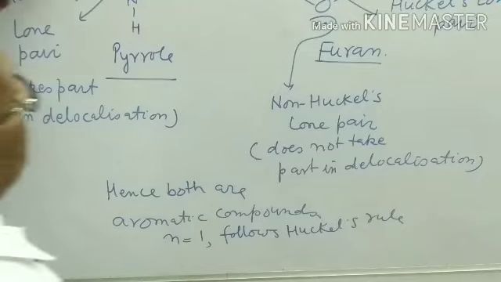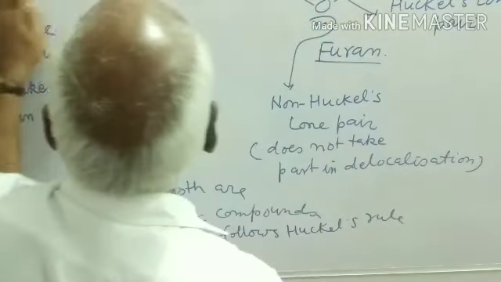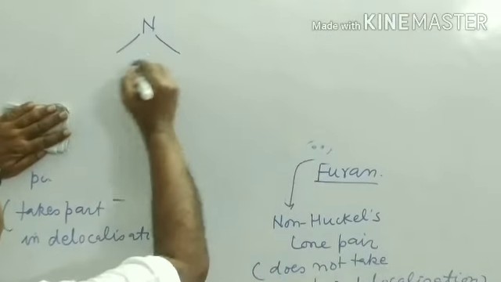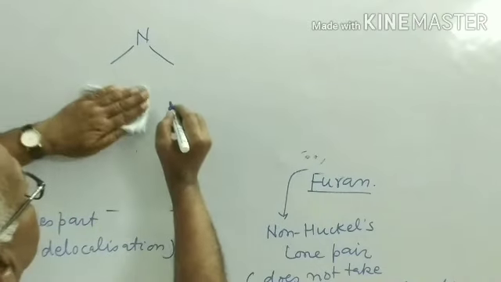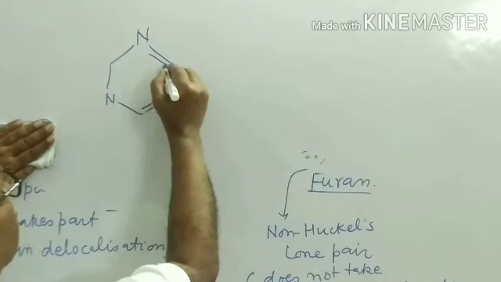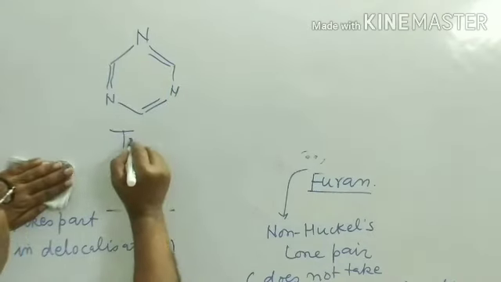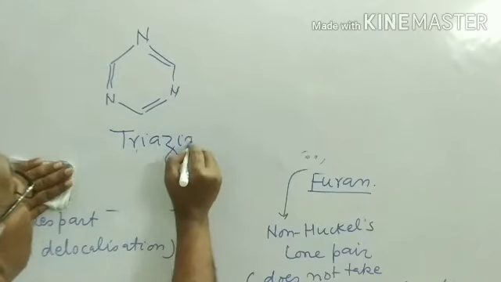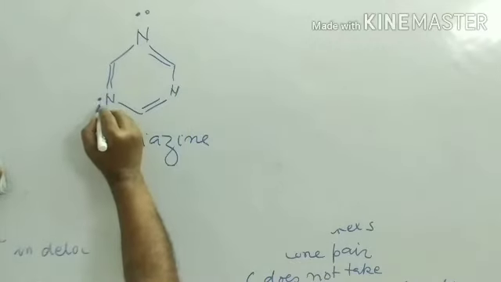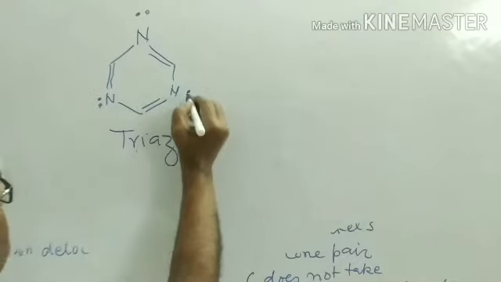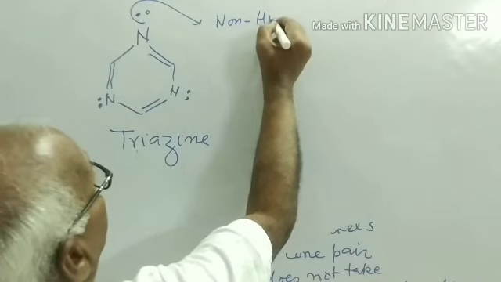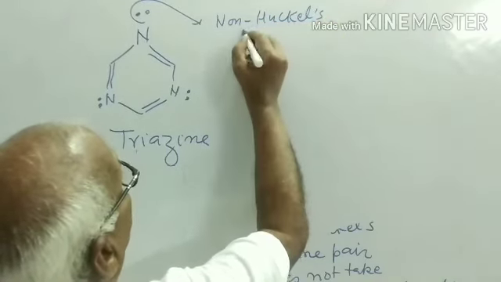The other example of heterocyclic compound is this is triazine. This is Huckel's lone pair, non-Huckel's lone pair.